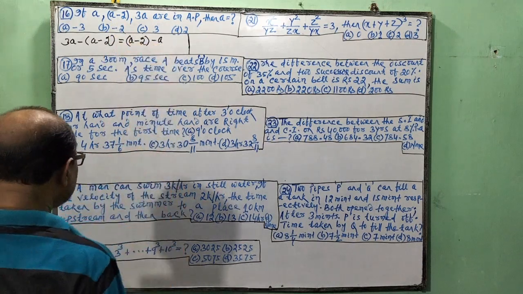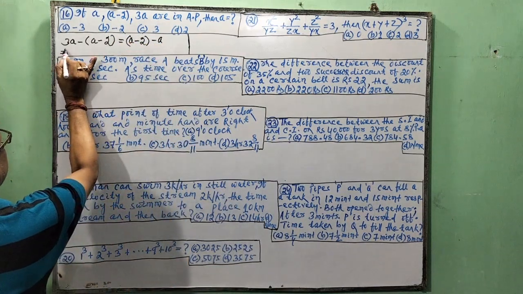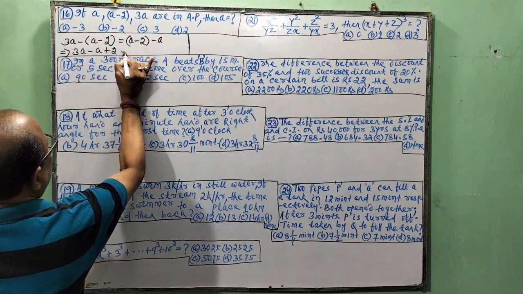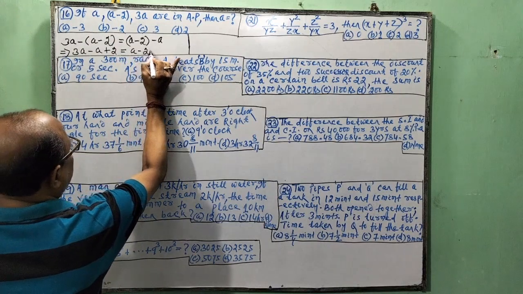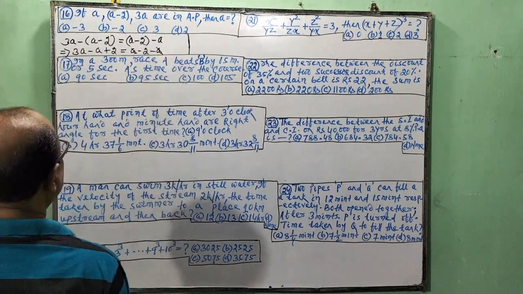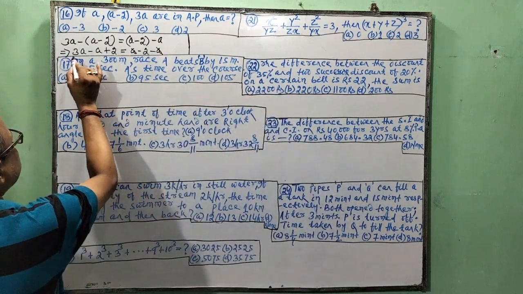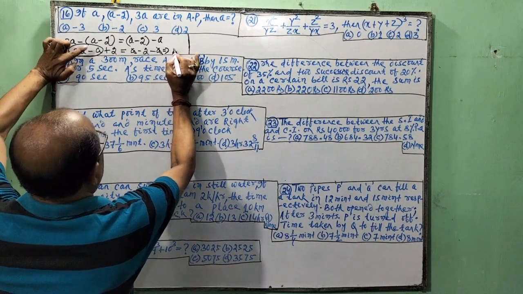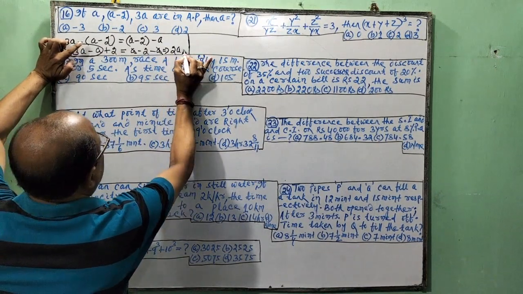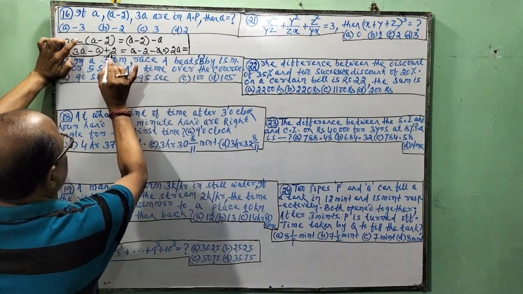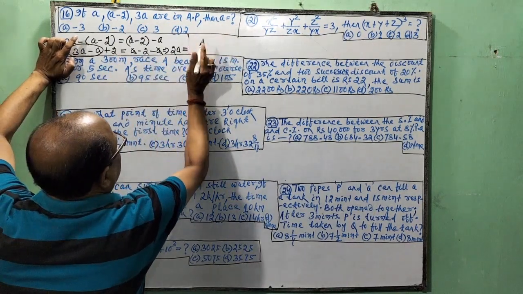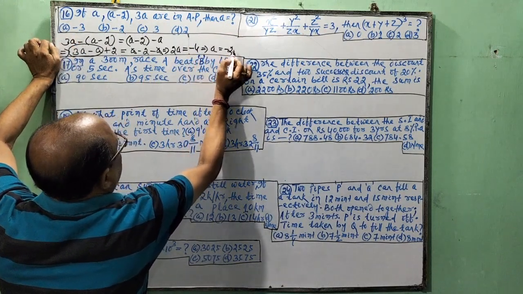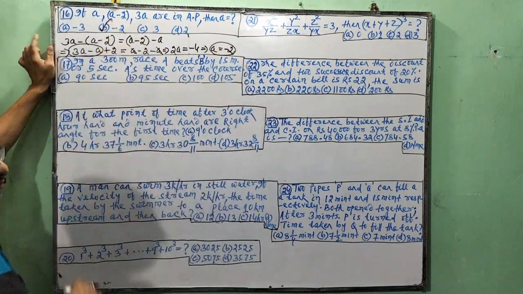If we simplify it, 3A minus A plus 2 is equal to A minus 2 minus A cancel. 3A minus A, this implies 2A is equal to minus 2, minus 2 is 4, so 2A is equal to minus 4, so A is equal to minus 2. This is the answer.